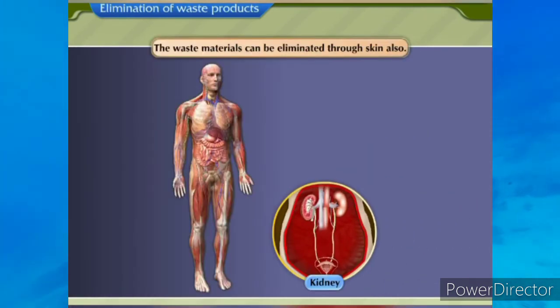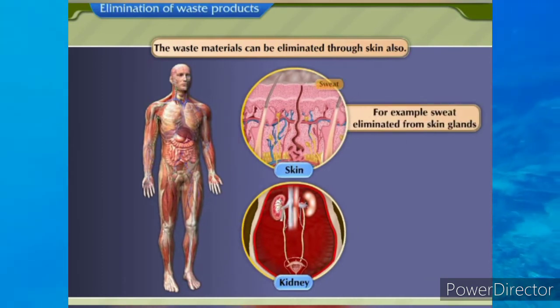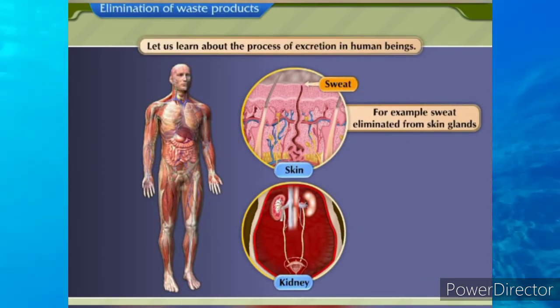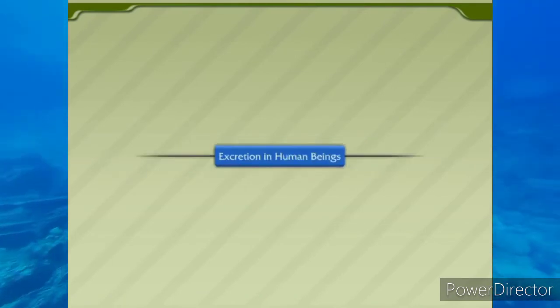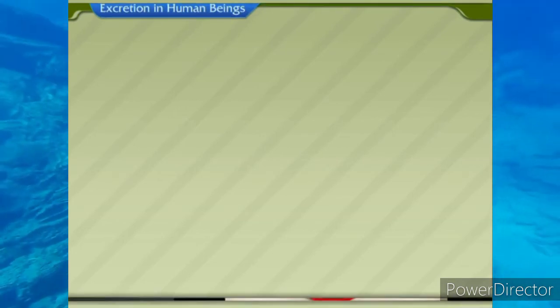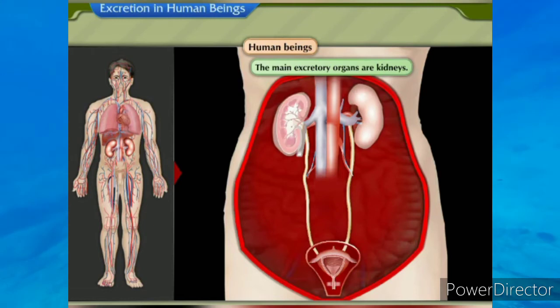The waste materials can be eliminated through skin also. For example, sweat eliminated from skin glands. Let us learn about the process of excretion in human beings. Excretion in human beings. In human beings, the main excretory organs are kidneys.